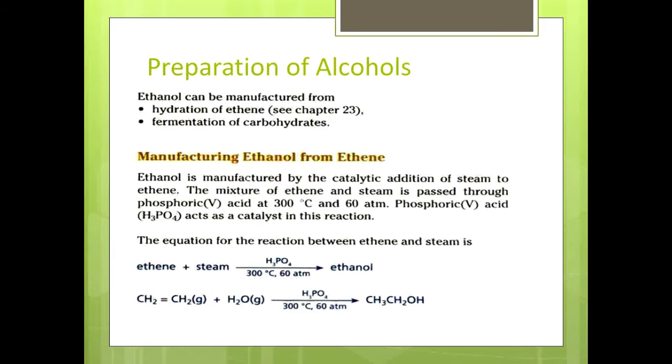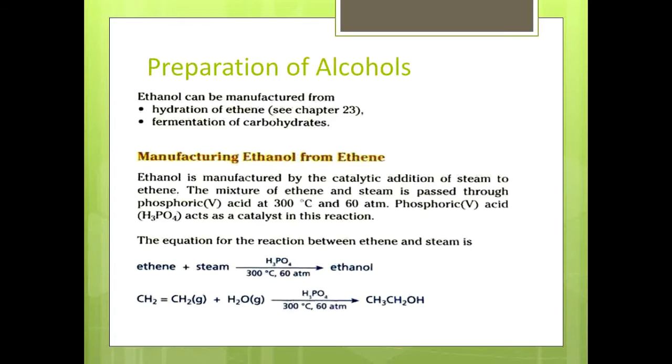Manufacturing of ethanol from ethene. Ethanol is manufactured by the catalytic addition of steam to ethene. The mixture of ethene and steam is passed through phosphoric acid at 300 degrees Celsius and 60 atmospheric pressure. These are basically the conditions required for the catalytic addition of steam to ethene. That is, we require phosphoric acid as a catalyst and a temperature of 300 degrees Celsius and at a pressure